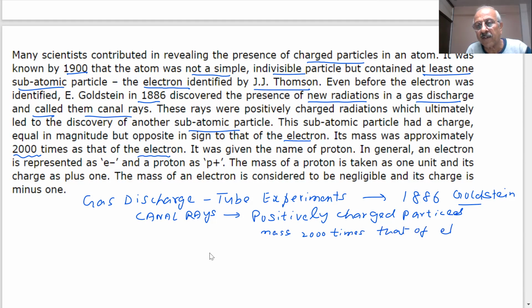Look, the mass of the electron is very small as compared to this charged particle, which was given the name of proton. Electron is represented by e-, where the minus means negatively charged, so the proton is P+, meaning positively charged. The mass of electron is considered negligible and its charge is -1.